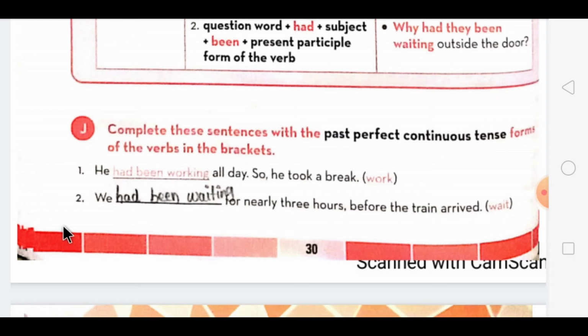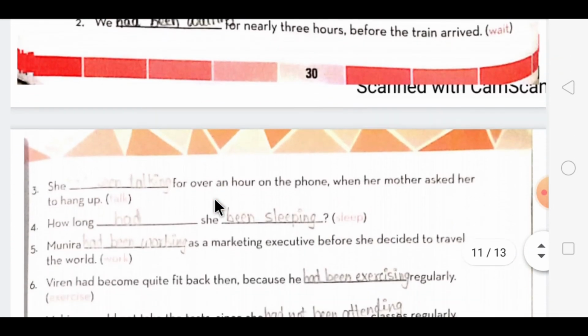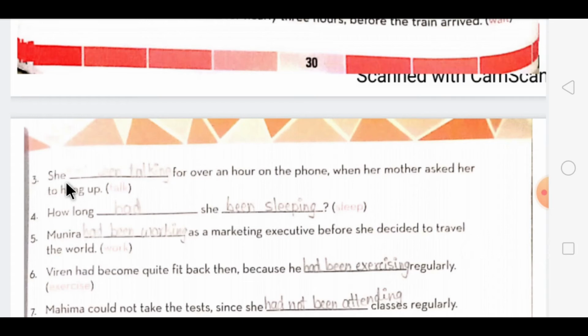For that, how you will use had plus been plus ing form of wait, that is waiting. Now the third one is she dash all for over an hour on the phone when her mother asked her to hang up. So talk is given. What will be the answer? Had plus been plus talking.